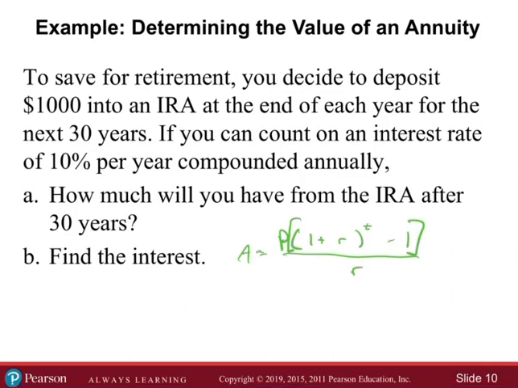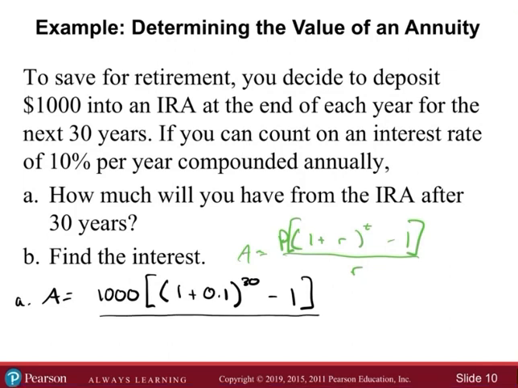Okay, let's see if this works. For part A, the value of the annuity is going to be, where P should be the amount we deposit each year at the end of each year, parentheses, the rate as a decimal, if it's 10%, that's going to be 0.1. We're going for 30 years. I'm going to say minus 1, and then all divided by the 10%.